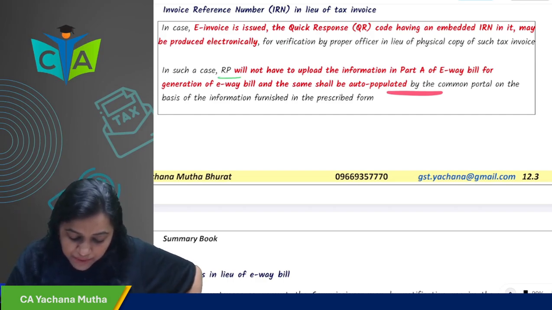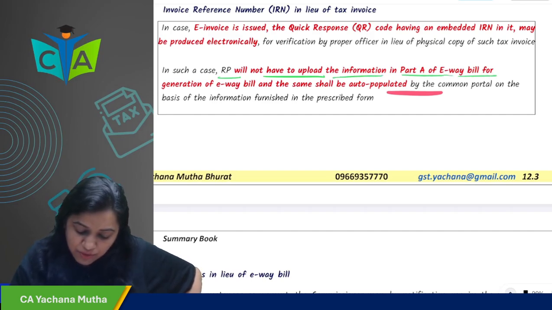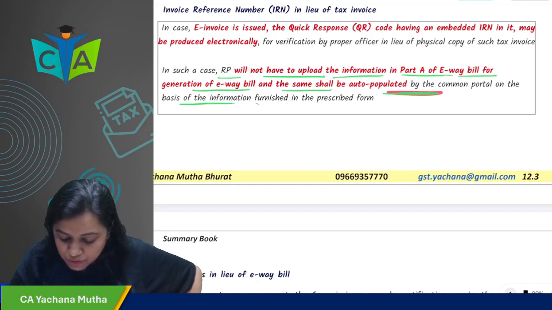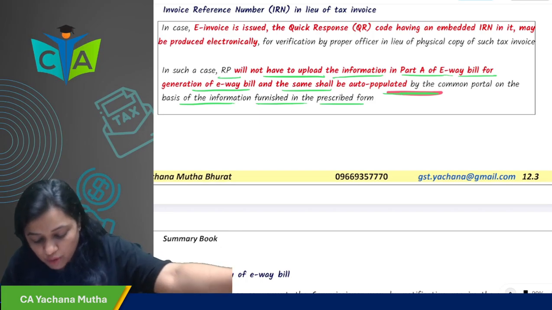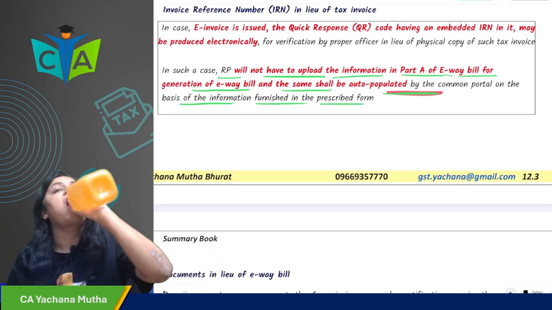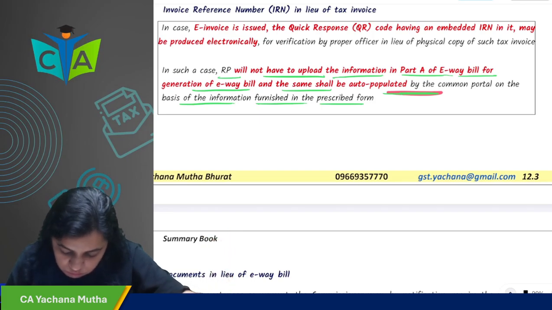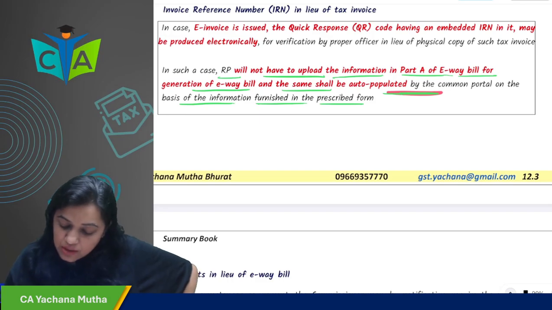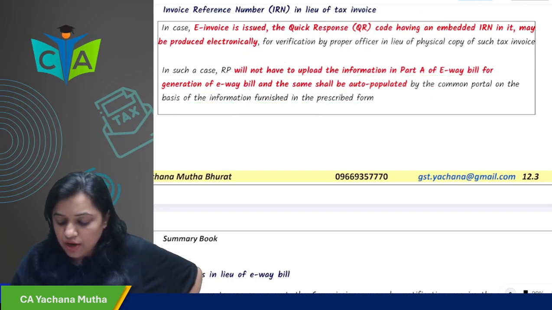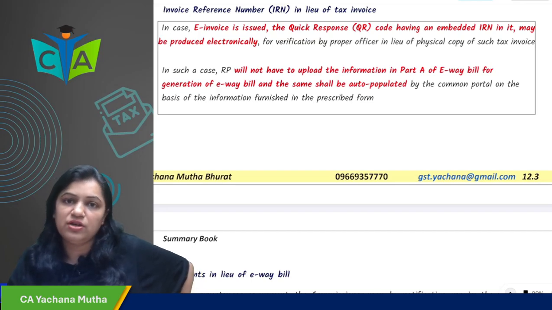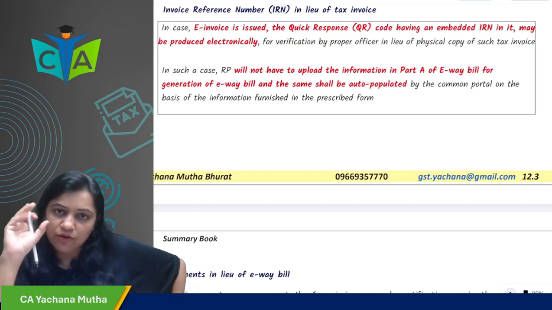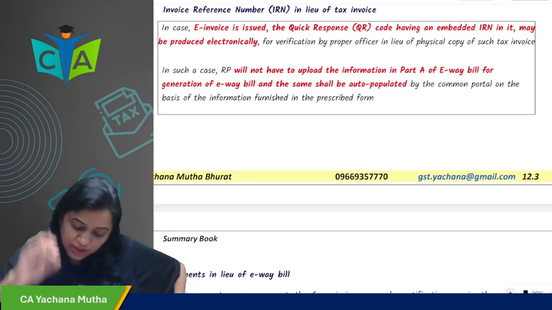A registered person will not have to upload the information in Part A of the e-way bill for generation of the e-way bill; the same shall be auto populated by the common portal on the basis of information furnished in the prescribed form. So in case of e-invoice, when we furnish the data for e-invoice, it will also auto populate for the e-way bill purpose.